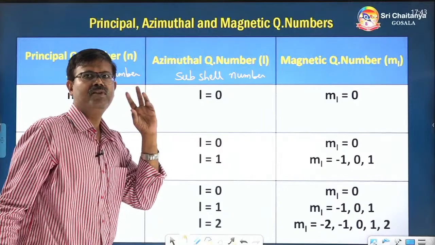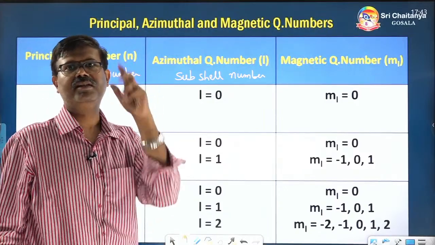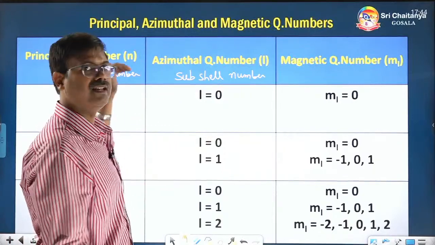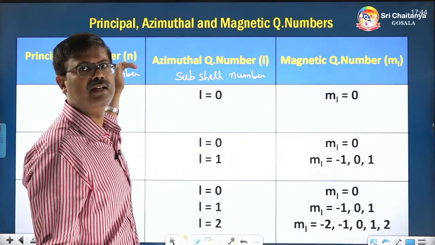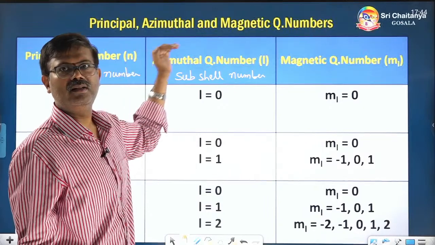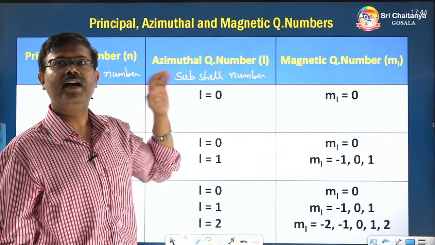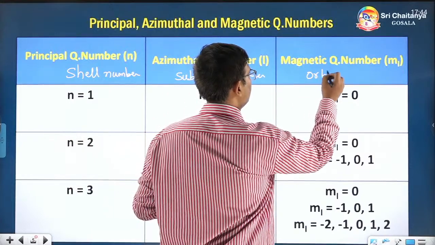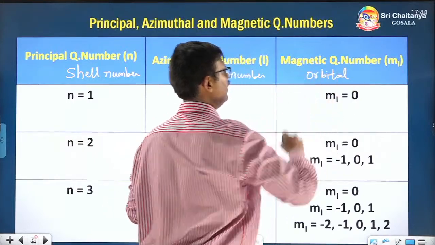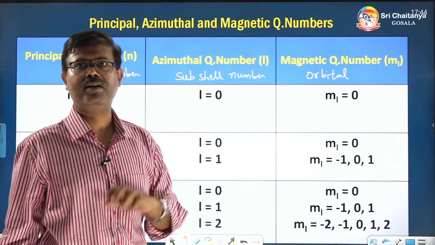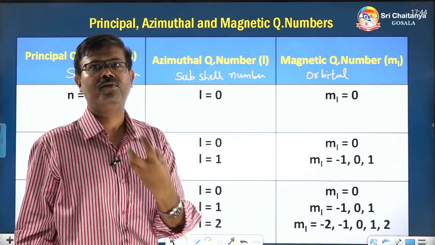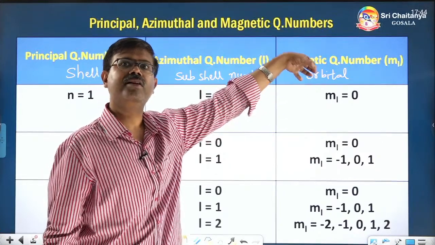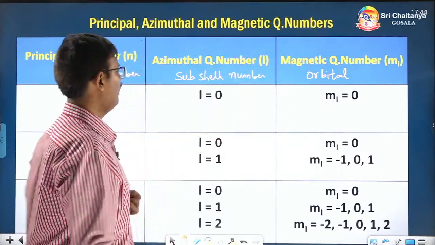For our visualization, we treat it as a street, city, street, house number. But the technical terms are shell number, subshell number, and inside that subshell, orbital. This is the orbital number, or in other words house number if you visualize. So in that house, or in that orbital, electrons will be present.